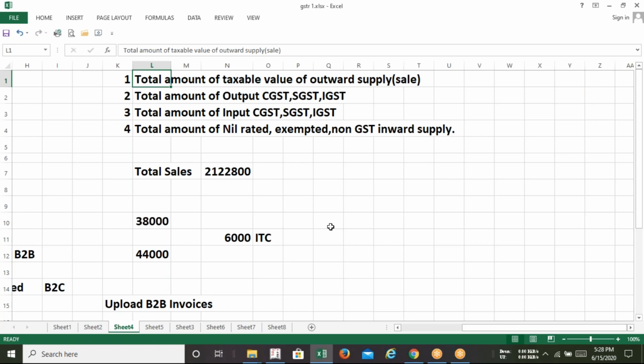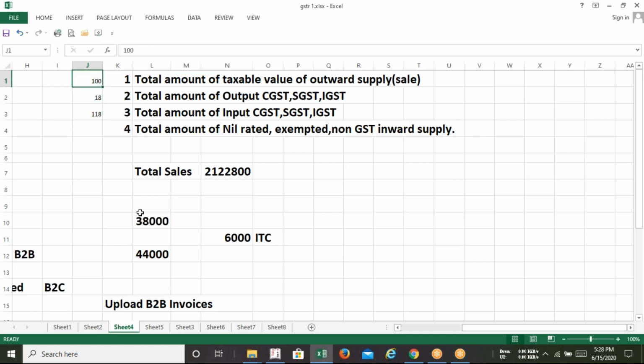Taxable value means that value on which GST is being calculated. You can say that it is exclusive of GST. For example, if the sale amount is 100 and the GST rate is 18%, the total cost should be 118, inclusive of GST.